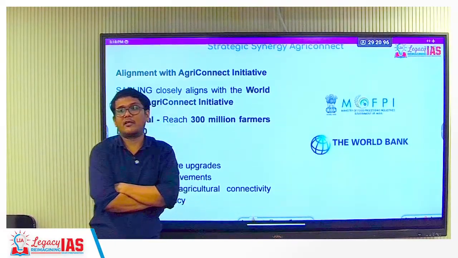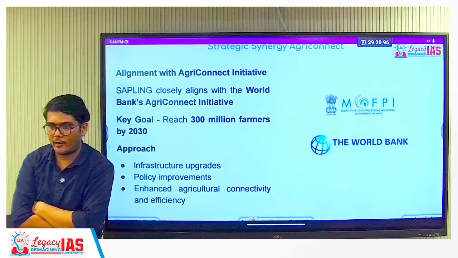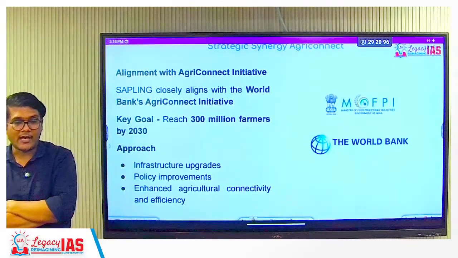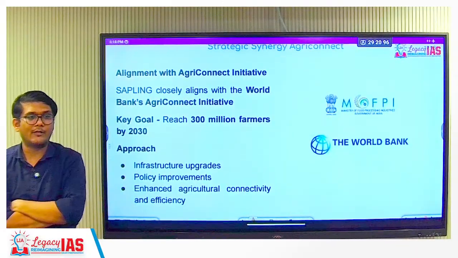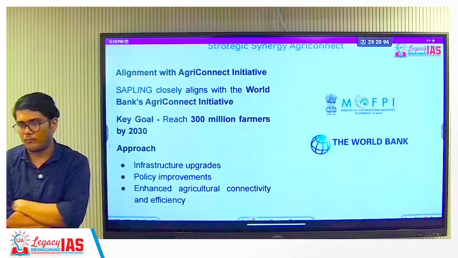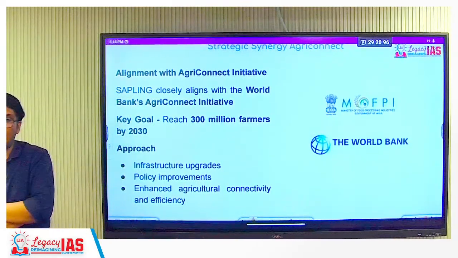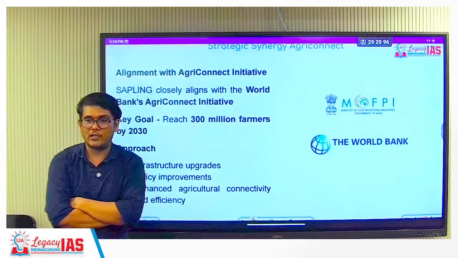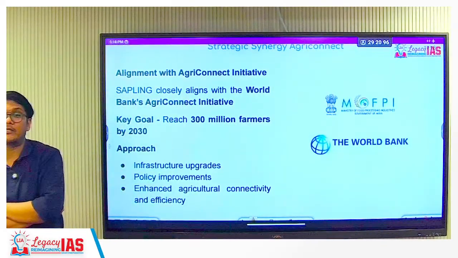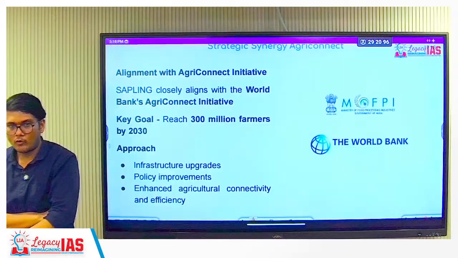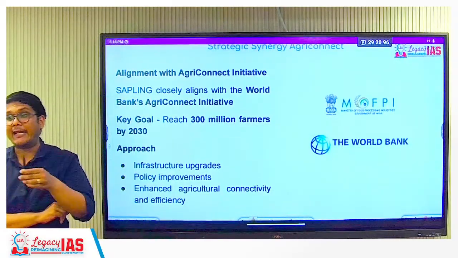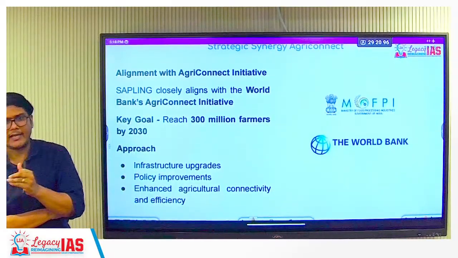So let's say the Kisan Credit Card, which we are talking about in today's class. Under Kisan Credit Card, you will get non-mortgage loans as a farmer, but you will get the loan only if you are enrolled for Pradhan Mantri Fasal Bima Yojana. If you are enrolled for the soil health card, then only you will get it. So what is happening? The schemes are getting linked with each other. And that is very logical.